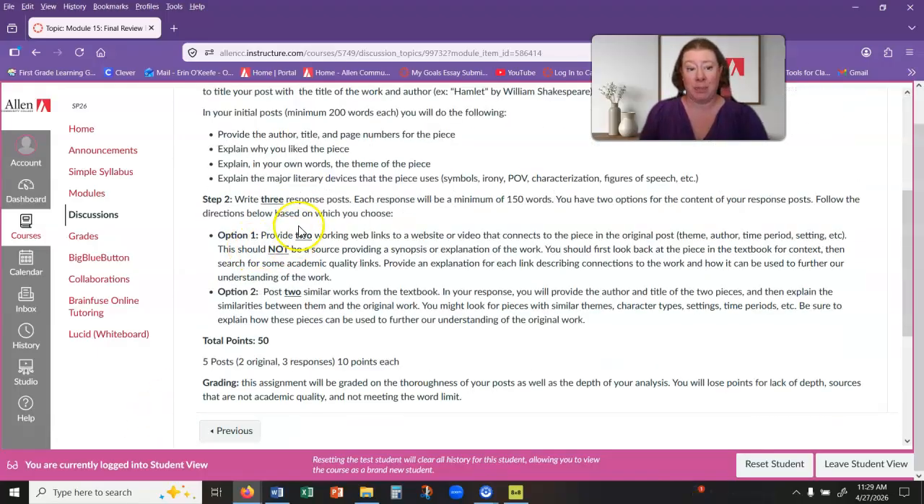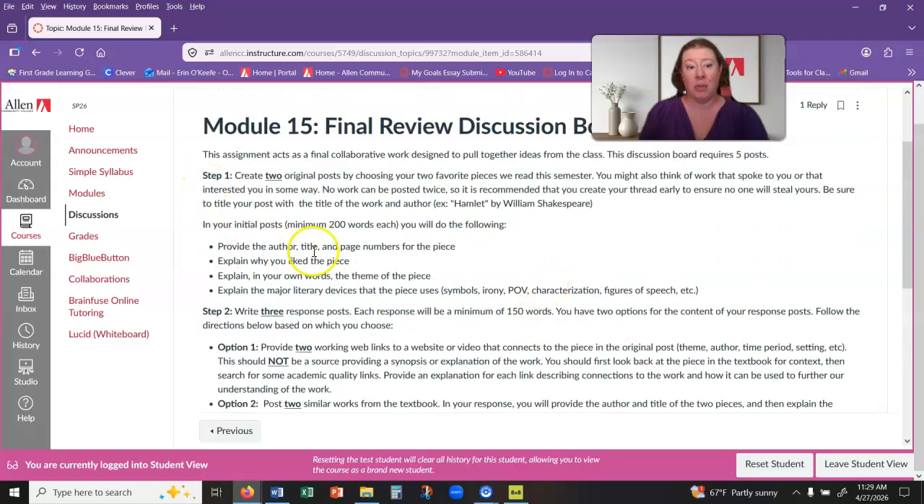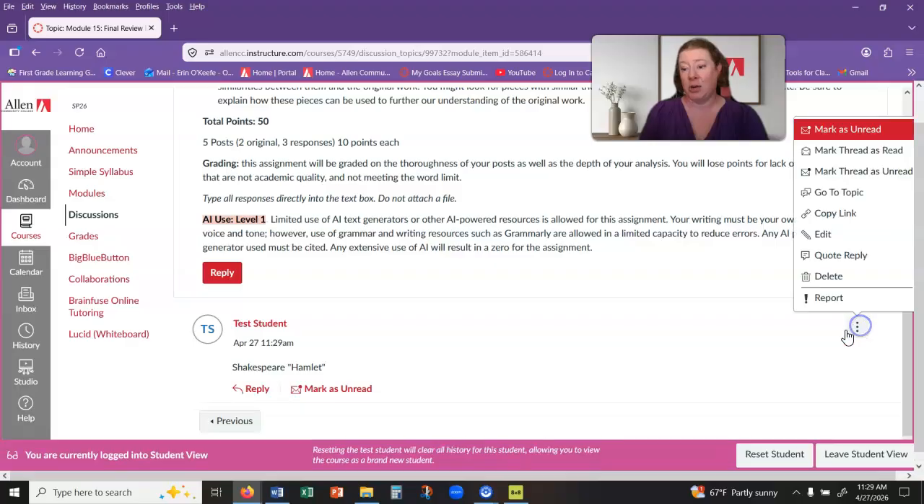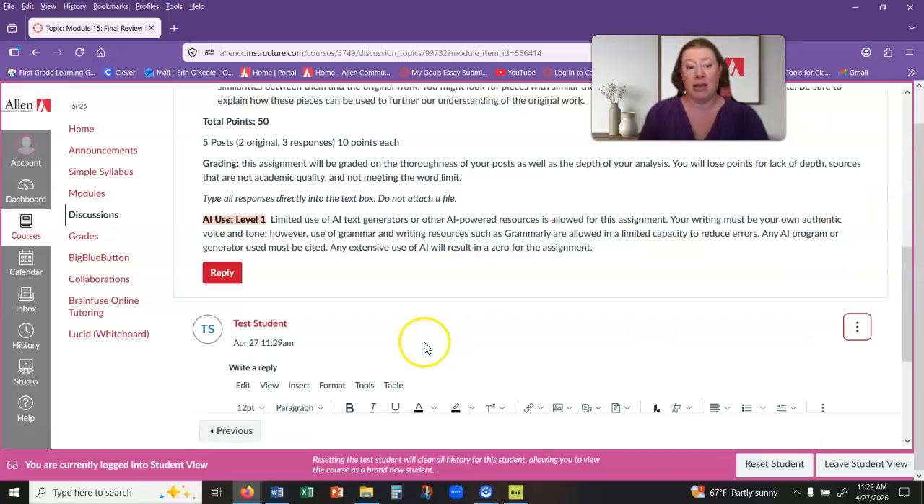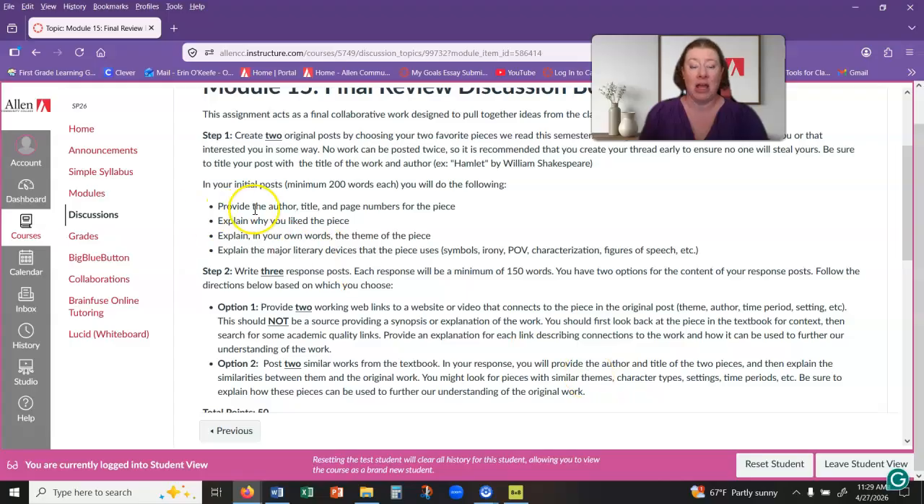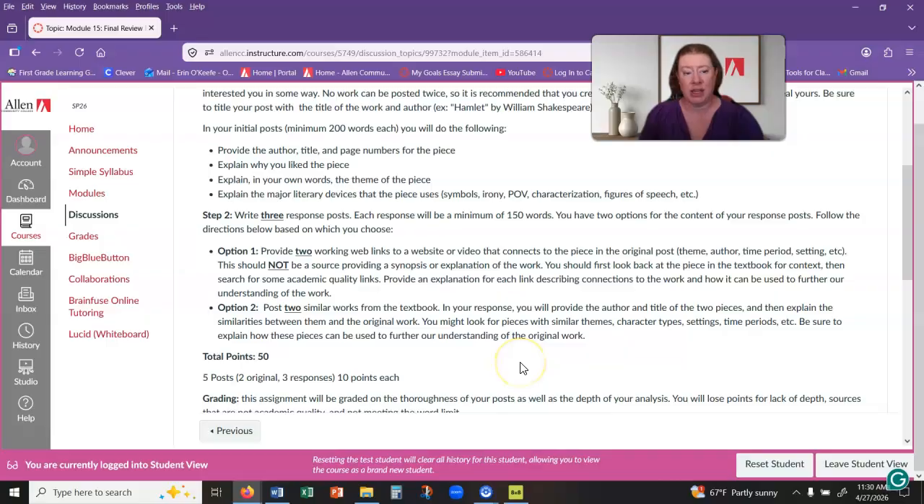When I'm ready to finish my post and answer the questions or make my list of things here, I can go in here and then go into edit and then finish my post. So that way I've got it saved. You're going to do author, title, page number. It all needs to be works from the textbook. Explain why you liked it, explain the theme in your own words, and then the major literary devices that you saw being used. We've talked about so many throughout the semester, but anything that you see that's pretty obvious, you can also go based on what chapter it's in. So if it's in the chapter on symbolism, then you know that symbols are going to be a big part of it. So make it easy on yourself there.